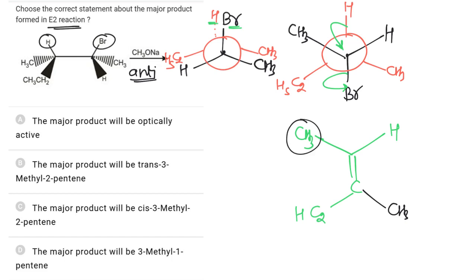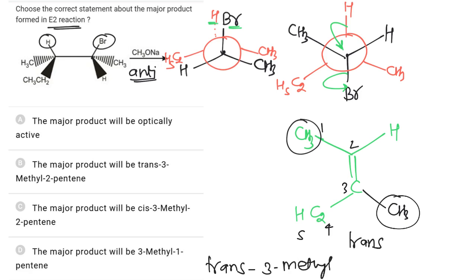Now both CH3 are present in opposite directions, so the configuration of the molecule is trans, and the name of the compound is numbered 1, 2, 3, 4 and 5. So the name of the molecule is trans 3-methylpent-2-ene, and hence the correct answer is B. The major product will be trans 3-methyl-2-pentene.